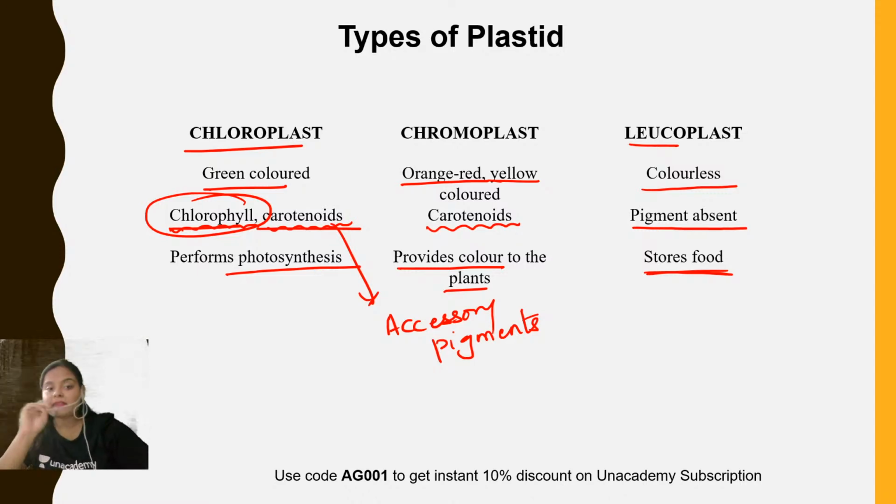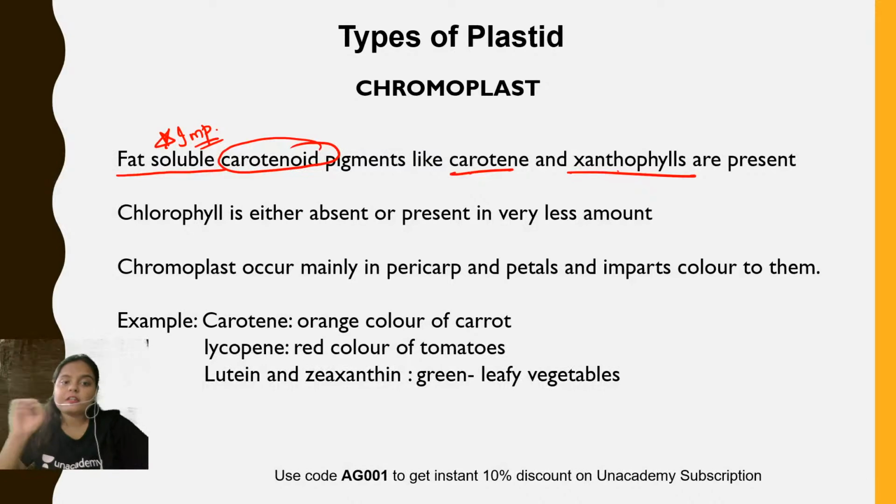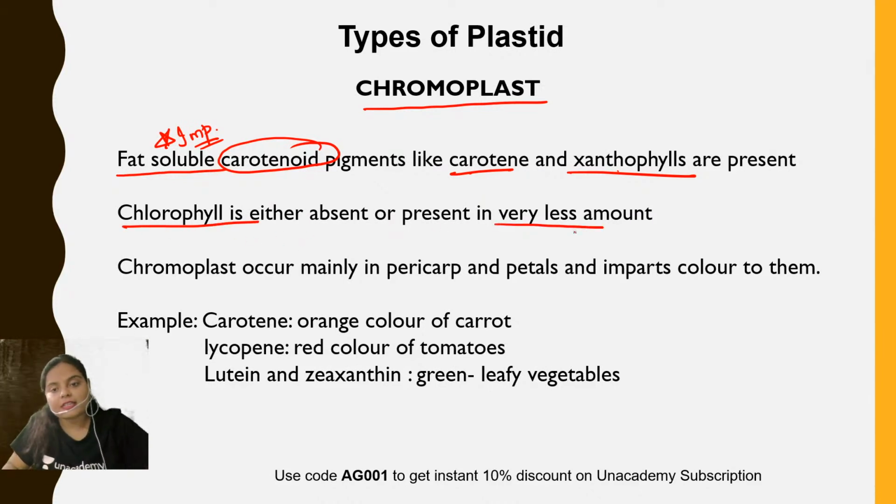So the accessory pigments are the carotenoids. Now, see, fat-soluble carotenoid pigments. Carotene and xanthophylls are the two types of carotenoid which are found in the chromoplast, and they are fat-soluble in nature. Chlorophyll is either absent, or if present, it is present in very small amounts. And it is mainly found in the pericarp.